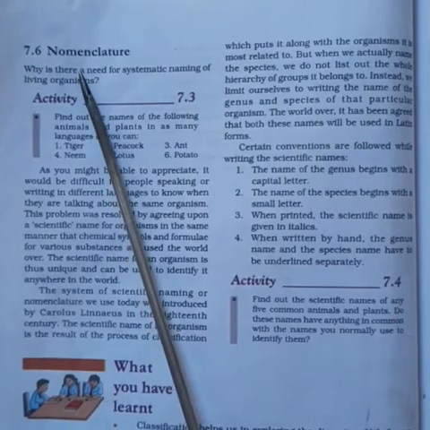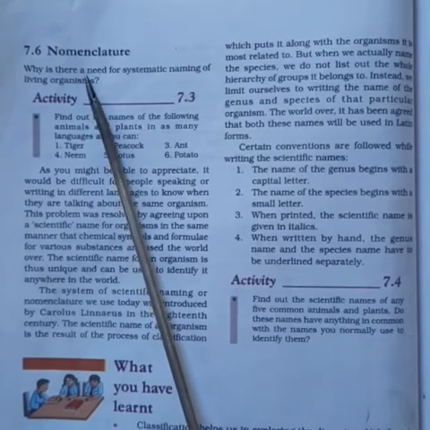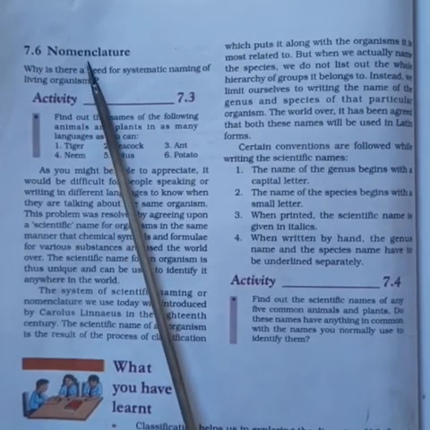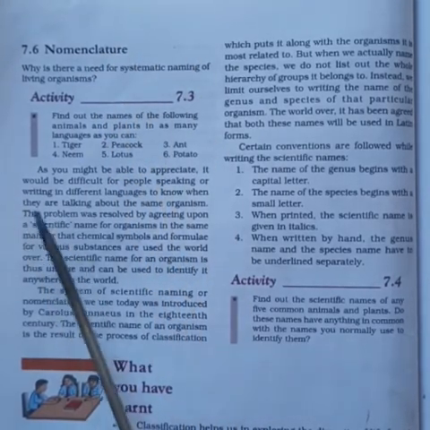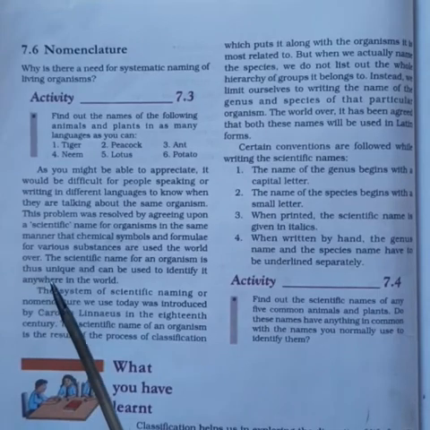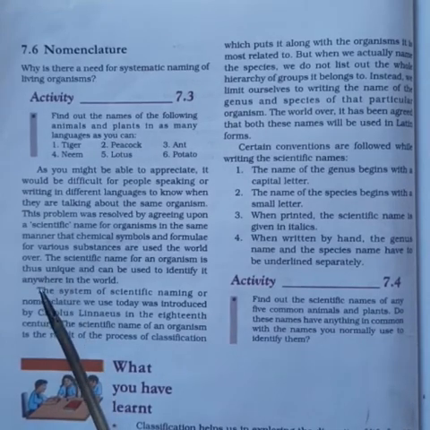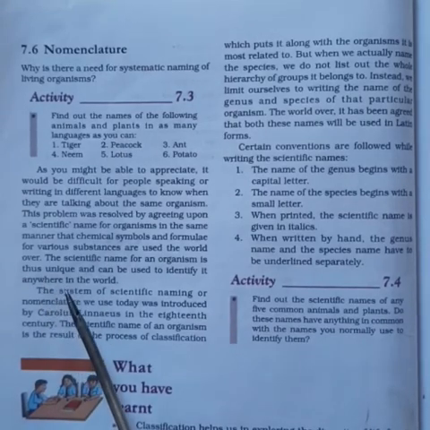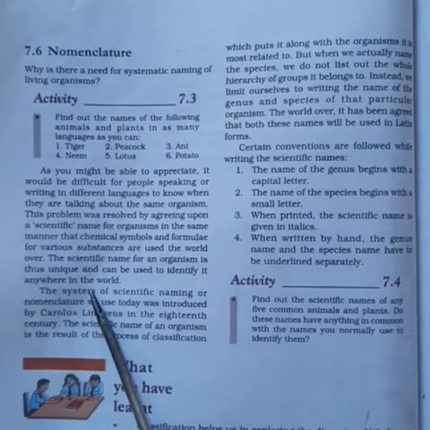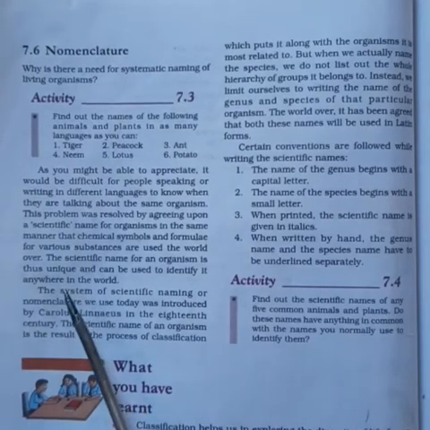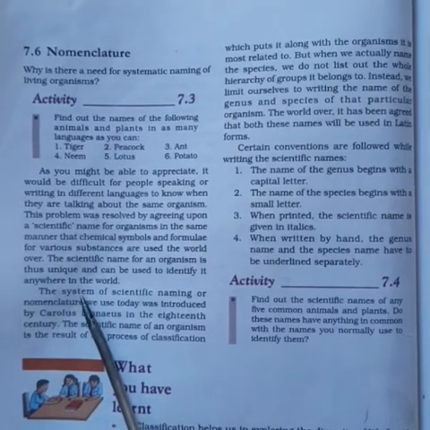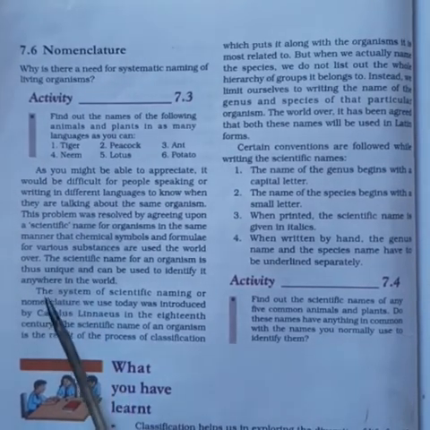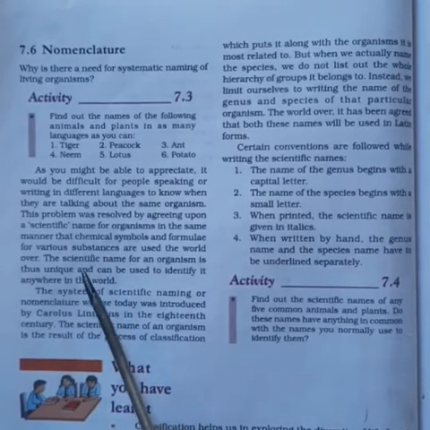Nomenclature. Nomenclature means scientifically naming a particular organism is called as nomenclature. It would be difficult for the people speaking or writing in different languages to know when they are talking about the same organism. So, in order to avoid the problem, worldwide scientific name was given for every organism.